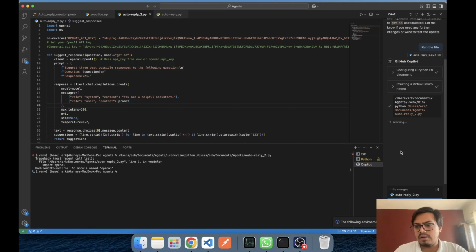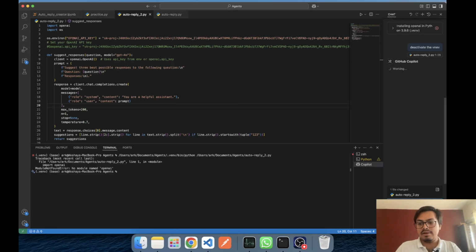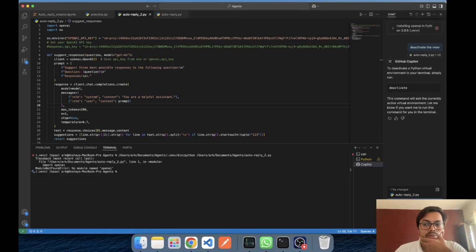Okay, and I'm running it, and it gave me OpenAI because I think it will need those packages inside those virtual environments. Okay, fine, but it created a virtual environment on its own, and it also got activated, if you see. Let me tell him to deactivate the virtual environment. Deactivate the venv. Let's see, can he do it? I think he will be able to do it.